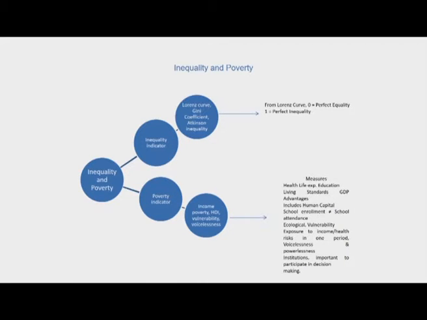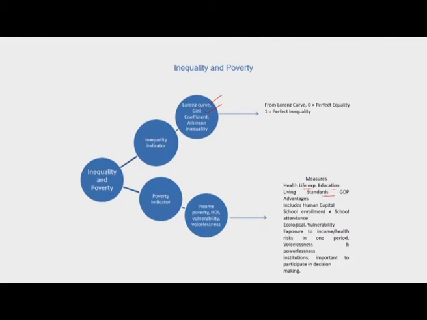Accordingly, you will find measures that estimate life expectancy, education, living standards. It may include human capital, school enrollment, school attendance, vulnerability indices, and so on. But when we are looking at inequality, there are various measures of inequality that are used for examining economic issues. However, the two most important that we will be considering in this class are the Lorenz curve and the Gini coefficient.